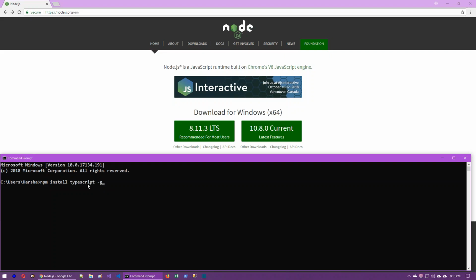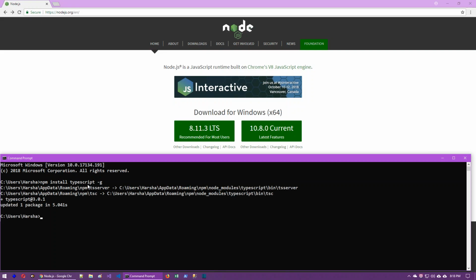Whenever we have installed a package globally, that particular package's files are available globally in the entire system, in all the folders. Here installing means downloading the packages and keeping them in a particular location on the local machine. So from the npm server, it will download this package and keep it on our local machine. Here the name of the package is typescript. So when we install this package, the TypeScript language's corresponding compiler is automatically available on your machine. That means you will be able to use TypeScript on your machine.